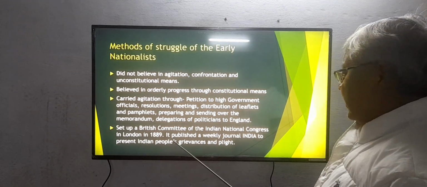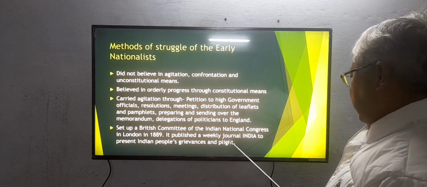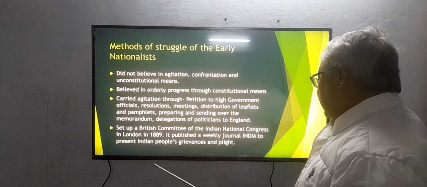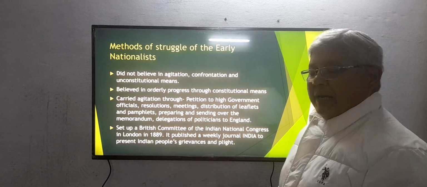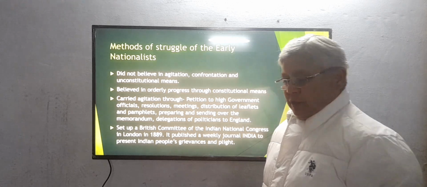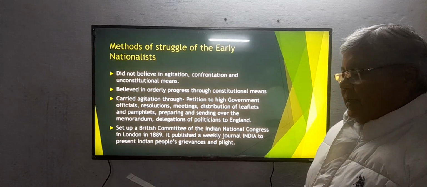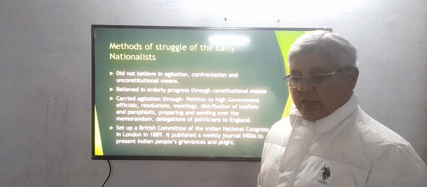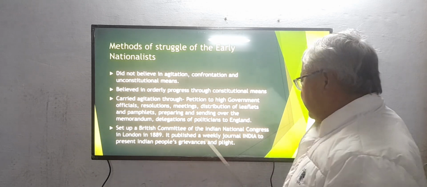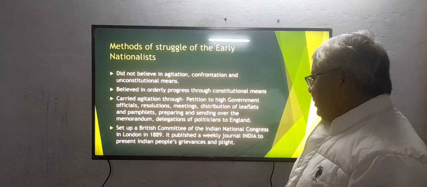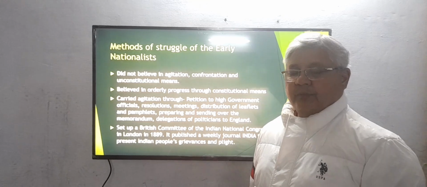The main work of this committee was that it published a weekly journal, named India, to present the grievances and plight of the Indian people.